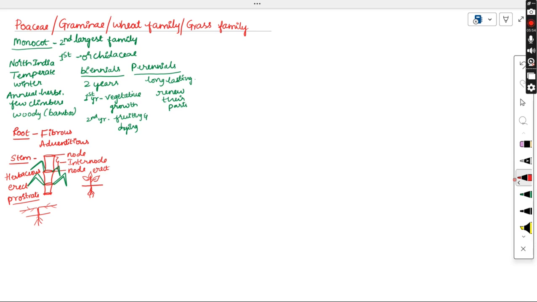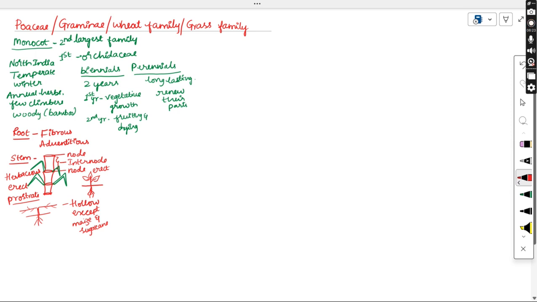Whatever the stem is, you can find a hollow space or hollow cavity, but you cannot find it in the case of maize as well as sugarcane. In the sugarcane it is completely filled with the part which we actually eat. So it will have a hollow space inside the stem except maize and sugarcane. You can find the hollow space in the case of bamboo.